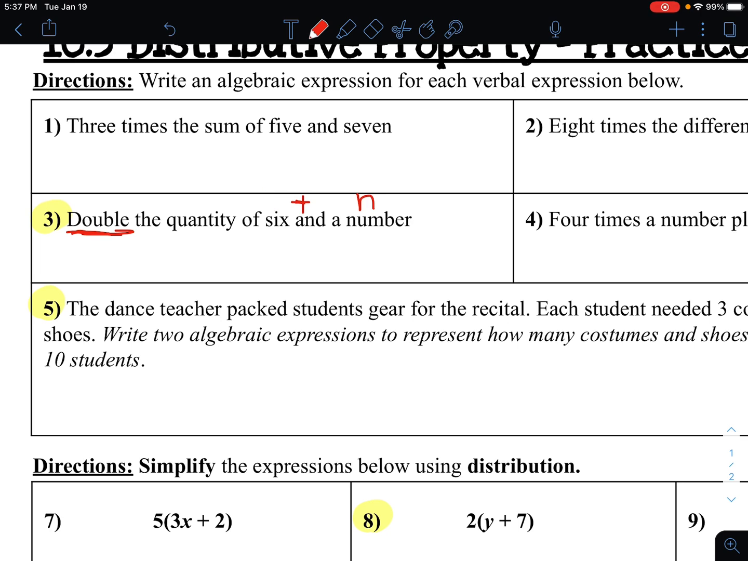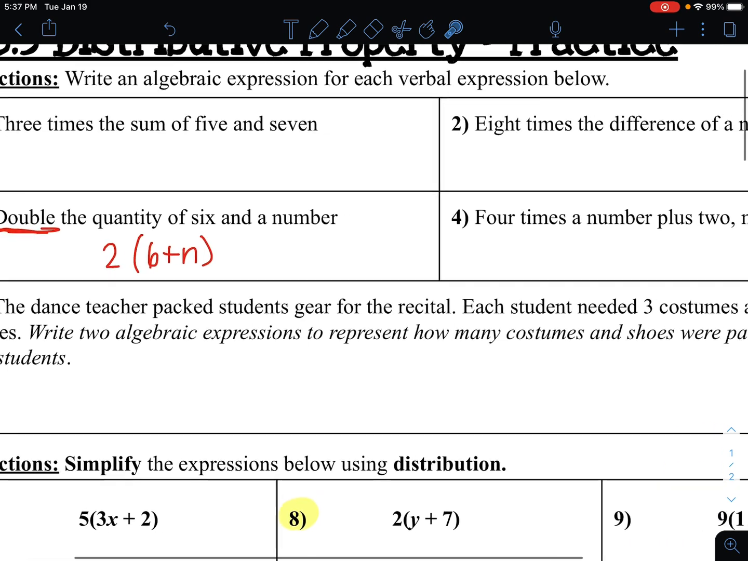So how do I double 6 and n at the same time? Well, I could put the quantity of 6 and n inside a little package, or parentheses. And if I want to double the whole thing, I just multiply the whole thing by 2. So 2 times 6 and n, so you would end up having to distribute. But yeah, when you double that, you would do that for the rest of these.